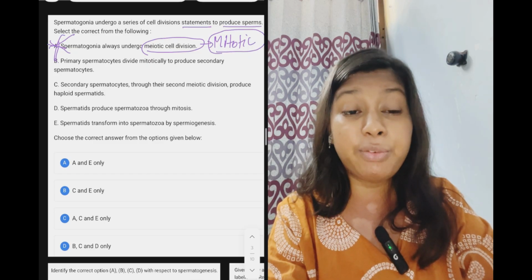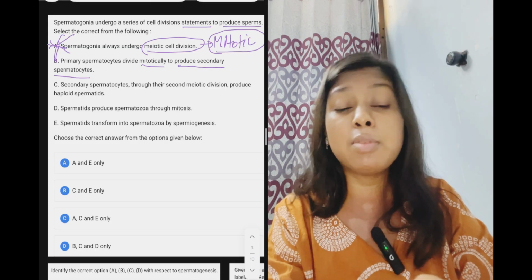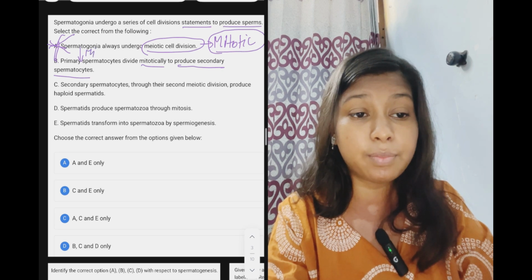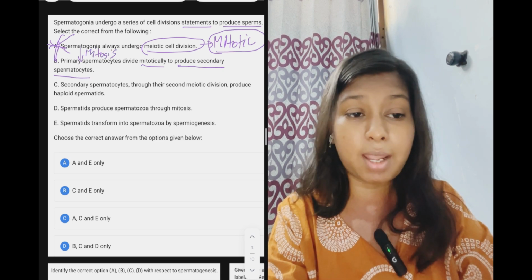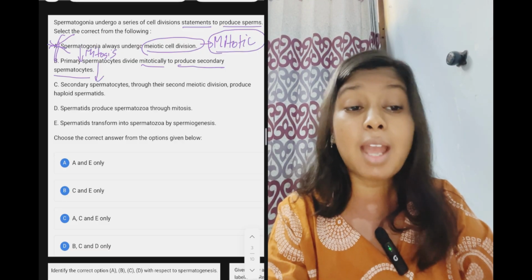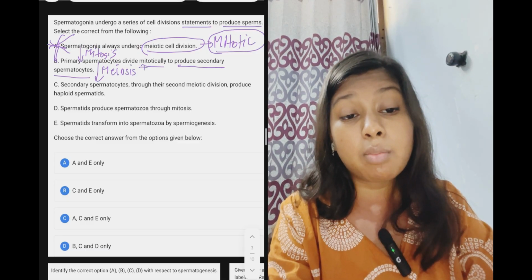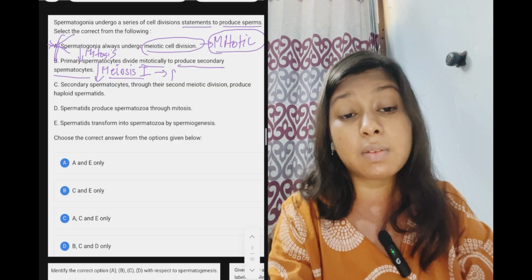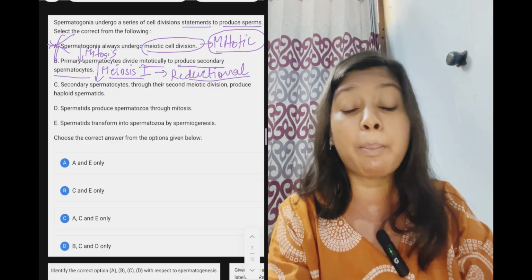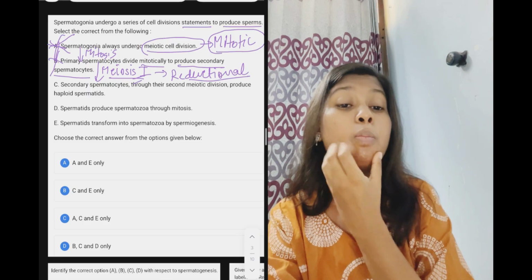Primary spermatocyte divides mitotically to produce secondary spermatocyte. So, स्पर्मेटोगोनिया माइटोसिस में जाके प्राइमरी स्पर्मेटोसाइट बनाएगा, right? प्राइमरी स्पर्मेटोसाइट सेकेंडरी स्पर्मेटोसाइट बनाएगा, लेकिन यहाँ मियोसिस 1 आ जाएगा, it undergoes meiosis 1, because meiosis 1 is a reductional division. It will reduce the chromosome number by half. So that statement is also wrong because it is meiosis 1, not mitosis.